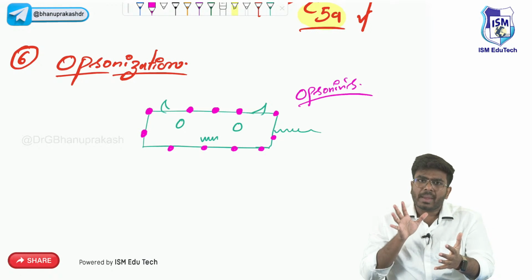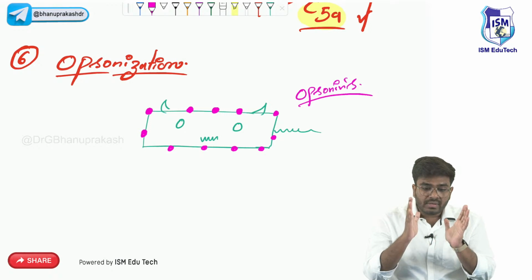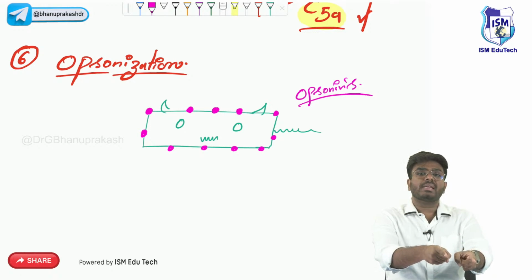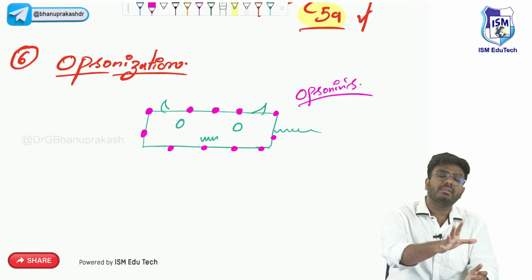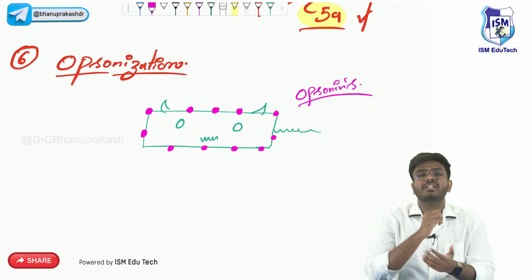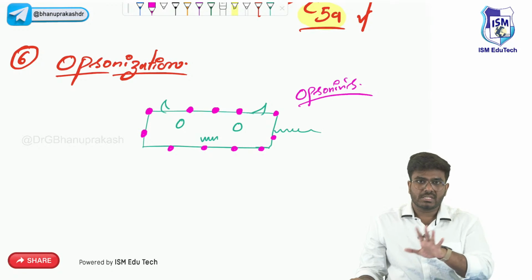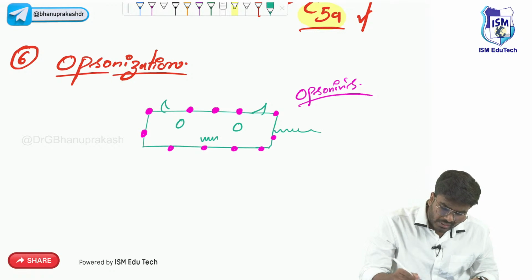Whenever the bacteria is opsonized, the neutrophil or the macrophage will immediately recognize, okay, this is the target. Neutrophil will come, attack and kill the bacteria. Macrophage will come, attack, engulf and destroy the bacteria. So opsonization is just like making the food garnished, making the food more delicious.